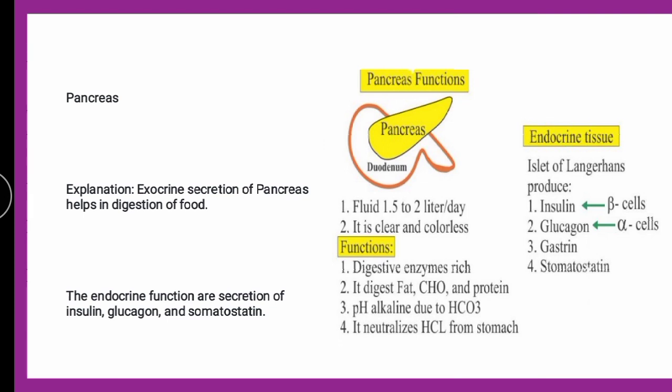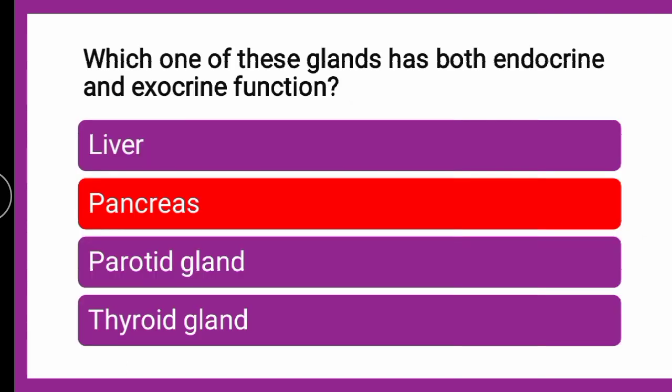These are both the functions of the pancreas. That is the reason the pancreas is called both an endocrine as well as an exocrine gland. So the correct answer is the pancreas.